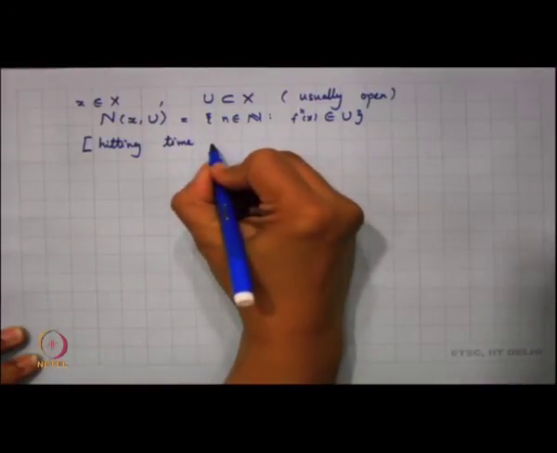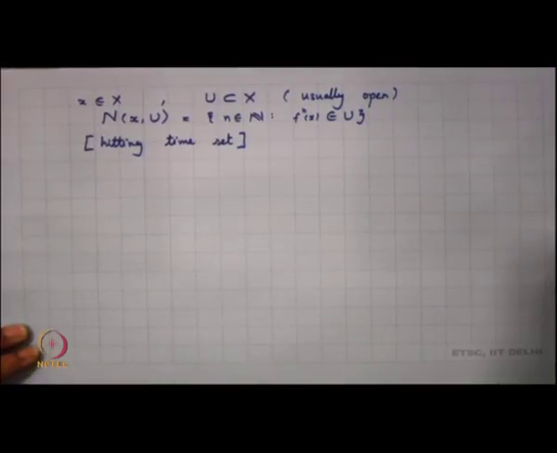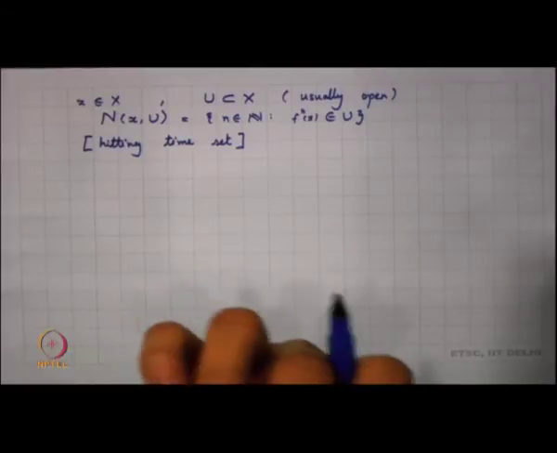I define this hitting time set as the collection of all those instances n where f^n(x) belongs to U.